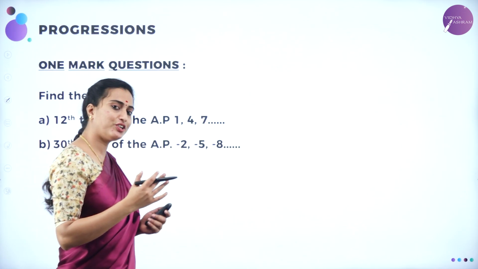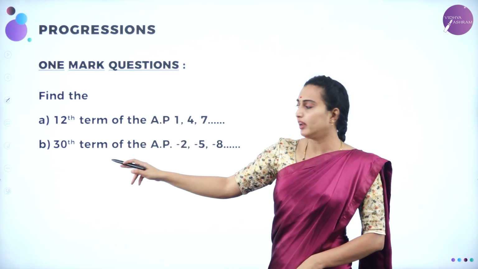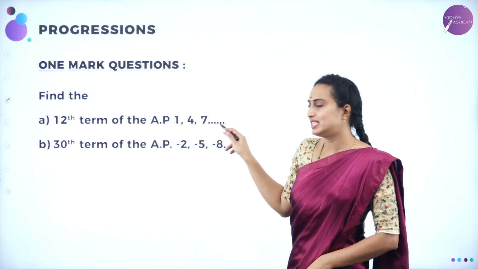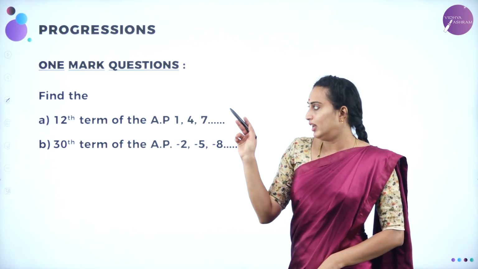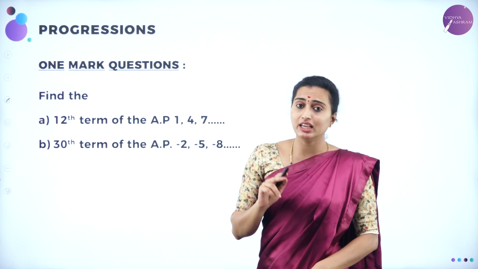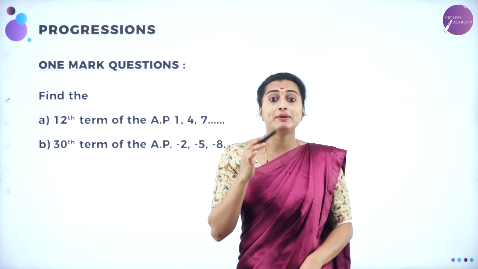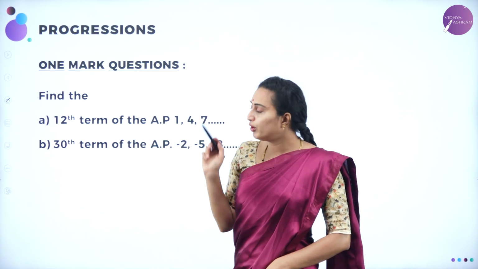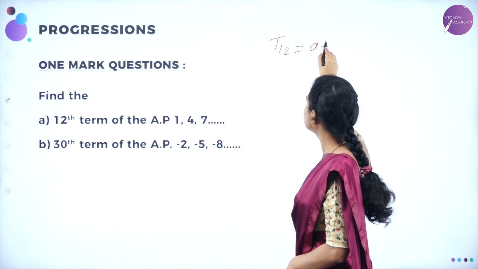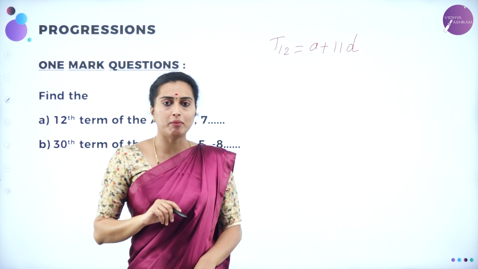Now here, we'll move on to one marker problems. What have they asked us? One marker problem here: find, first one, the 12th term of an AP, where the given AP terms are 1, 4, 7. Now, let us find out the first one here. They have asked to find the 12th term. How to write: T1 is A, T2 is A plus d, T3 is A plus 2d, T4 is A plus 3d, one term will be lesser. Then what about T12? T12 can be written as A plus one term lesser, 11d, where A is the first term, d is the common difference.